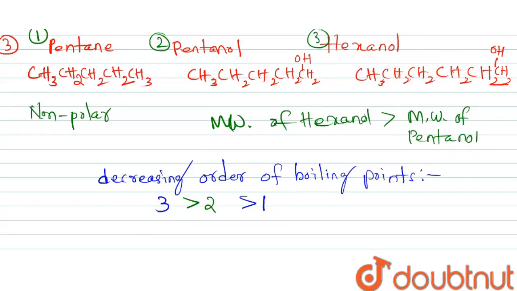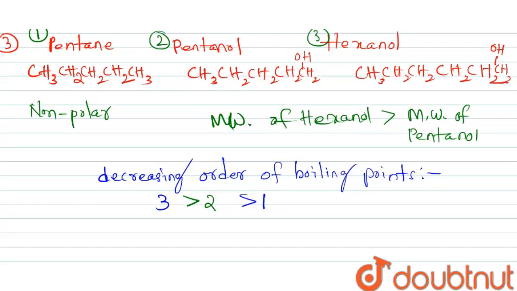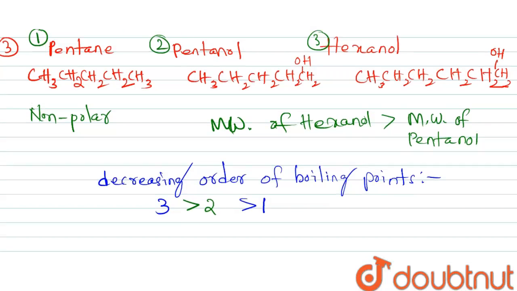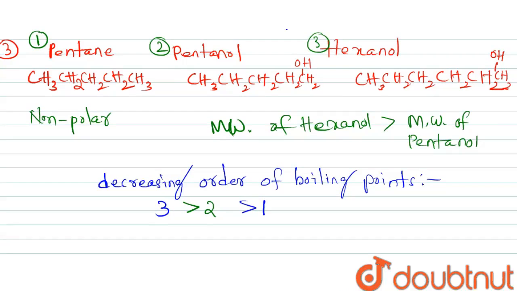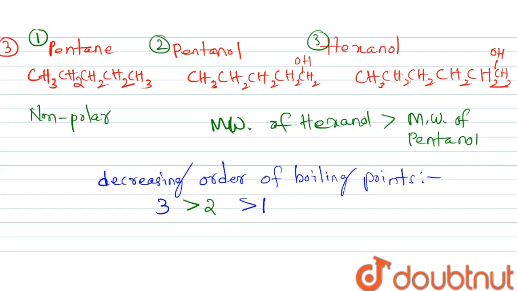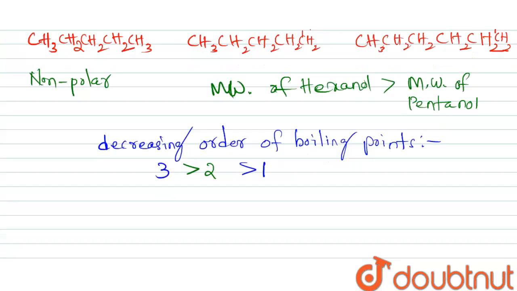This is because pentanol and hexanol both show hydrogen bonding due to their OH group, but the molecular weight of hexanol is greater than the molecular weight of pentanol. So hexanol will need higher temperature to break the bond. So it has a higher boiling point.